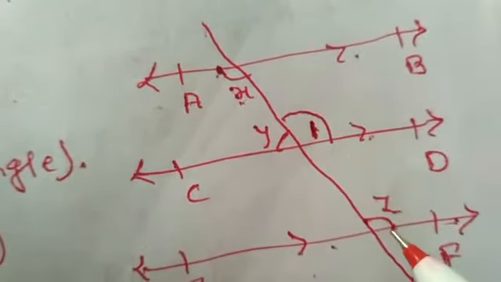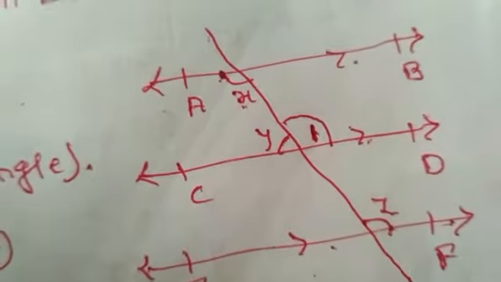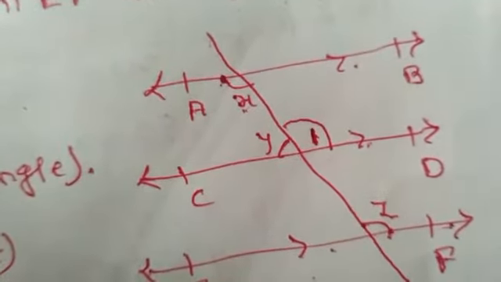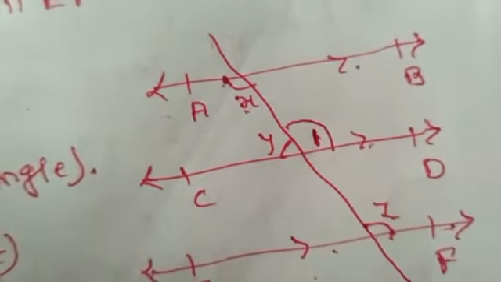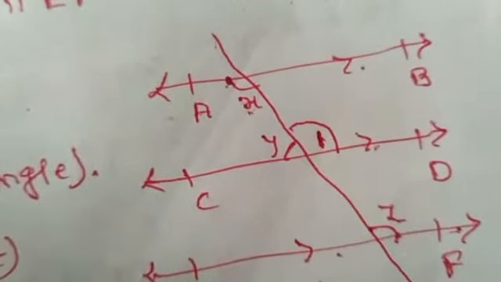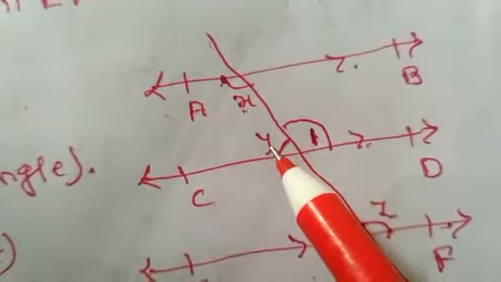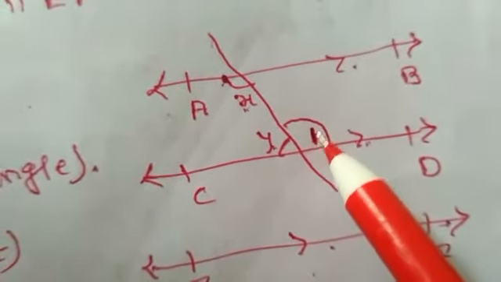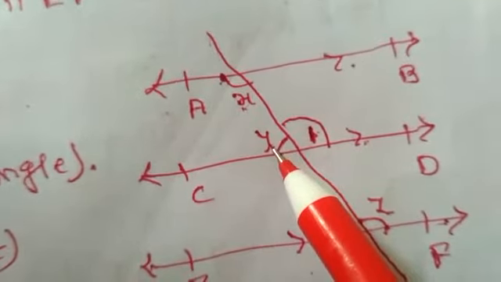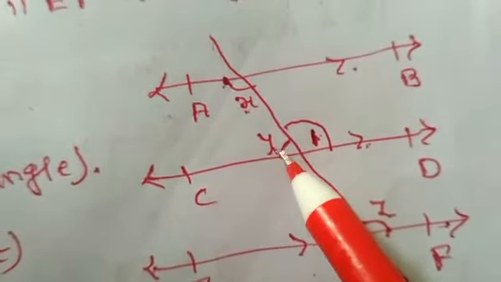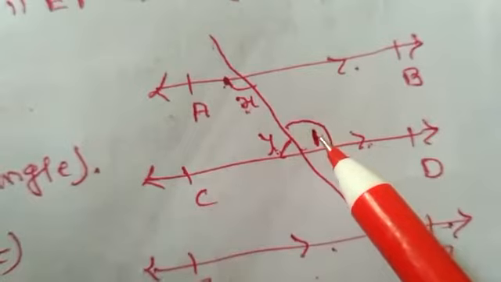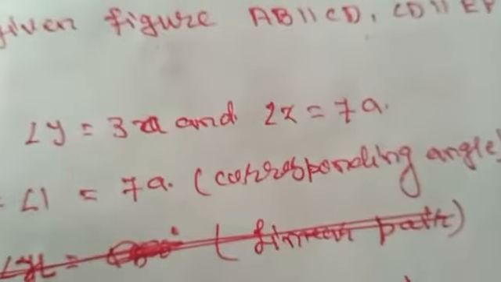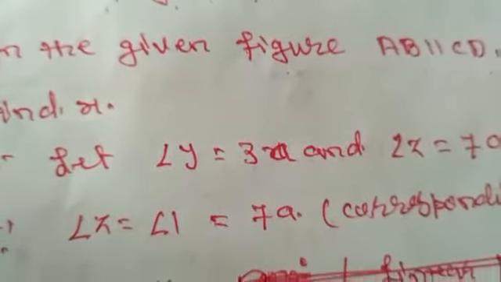So angle 1 is equal to angle Z. And one more thing, 1 and Y are making a linear pair of angles. It means the sum of angle 1 and Y will be 180 degrees due to the property of linear pair.